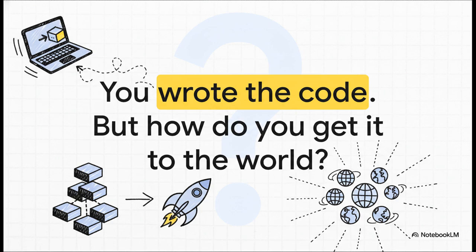So, you've done it. The code is written, it's clean, it's flawless, at least on your laptop. But that's really just the beginning, isn't it? The real question, the one that matters, is how do you get this thing out into the world so it actually works for everyone, everywhere, every single time?